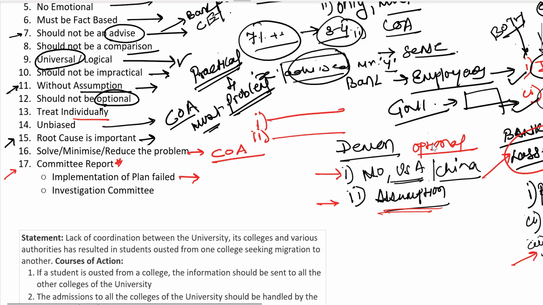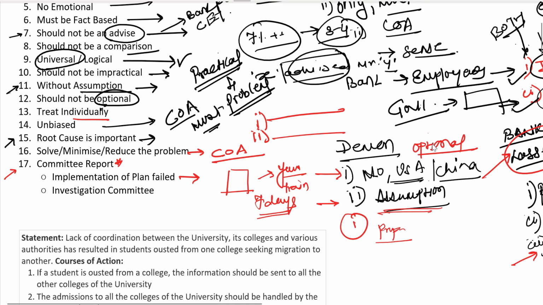So say for example, there is a company, and there is a boss in that company, and the boss says that it is your responsibility to train the staff in the next 7 days, and you fail to do so. At least there is an option, statement number 1, which is that a proper investigation report or reasoning report must be submitted to the boss, mentioning why the training did not take place at the first go. So this kind of thing, wherein you have already been directed to do something, but that thing did not happen. In this case, if you have anything to do with the report submission, that will definitely be a course of action.